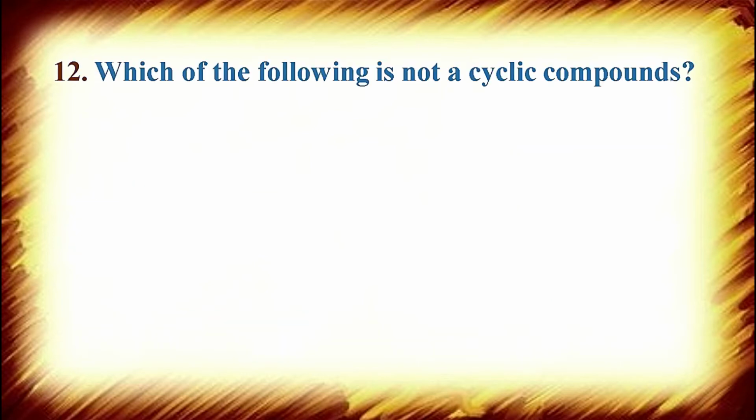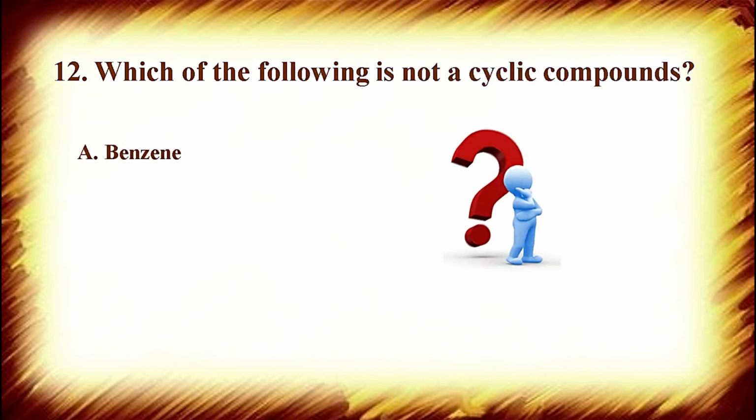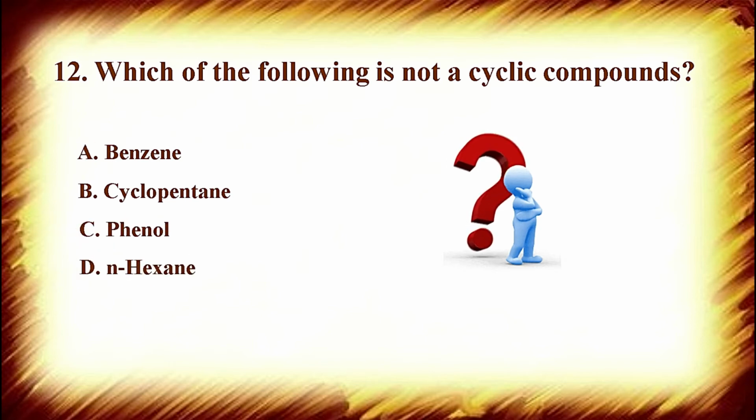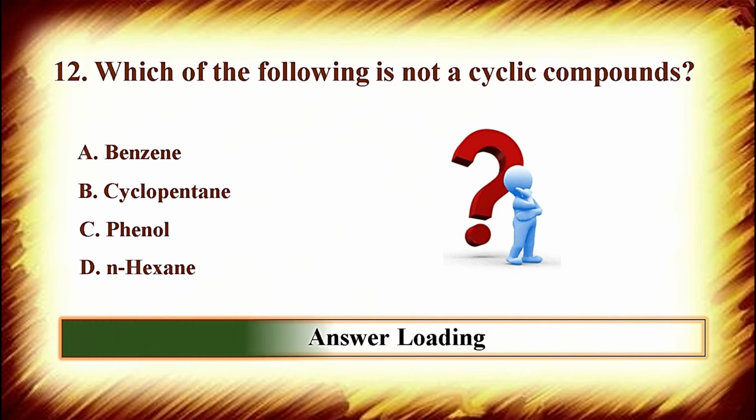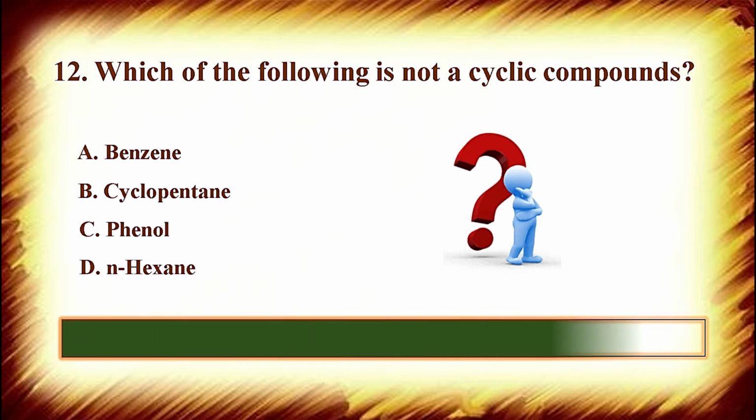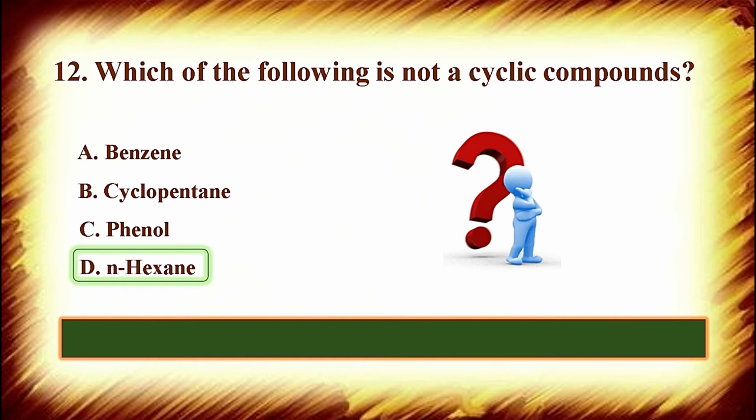Next question is, which of the following is not a cyclic compound? Names of compounds are given. A is benzene, B cyclopentane, C phenol, and D n-hexane. This one is very simple, I think. Yes, the correct answer is option D, n-hexane, because n is used for straight chain structure.